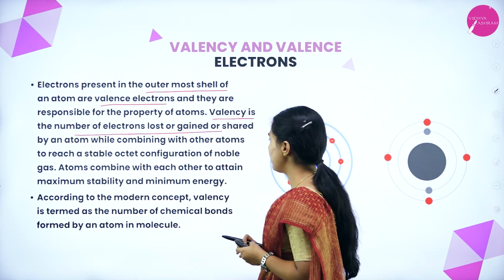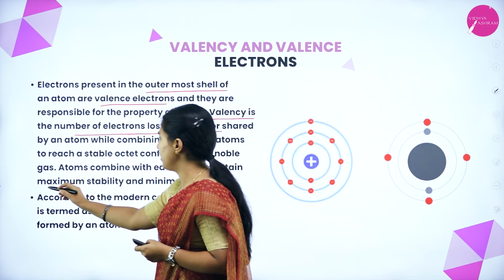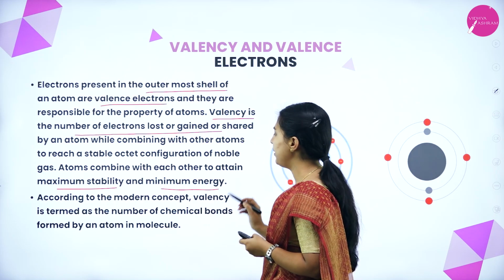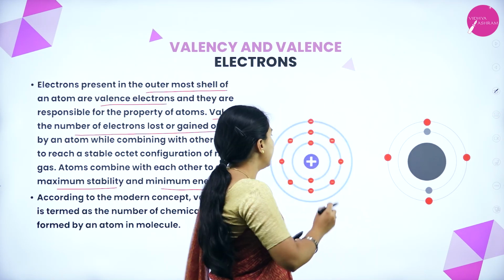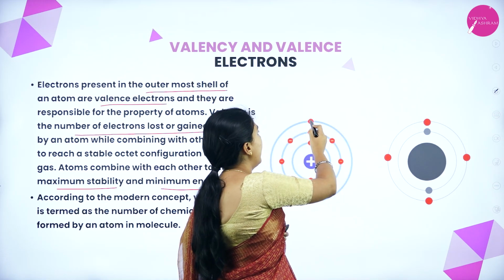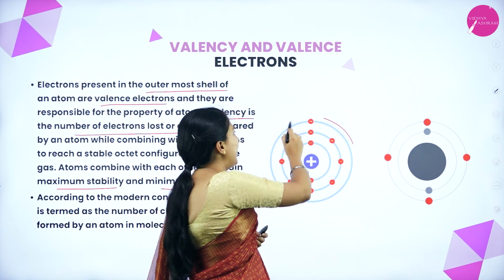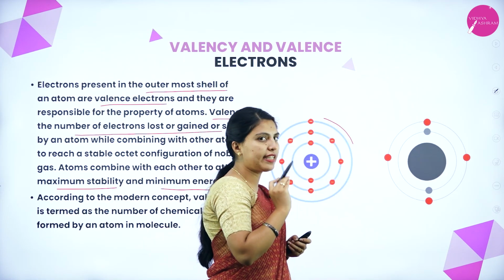Atoms combine with each other to attain maximum stability and minimum energy. See, these are the electrons present in the energy levels, and the outermost energy level, where the electron is present, will be the valence electron.